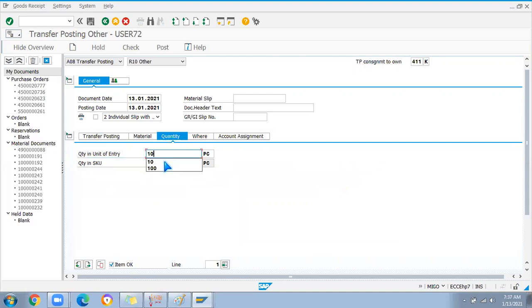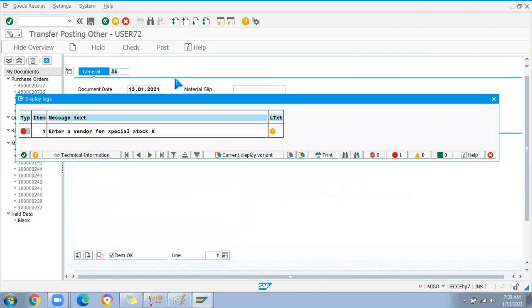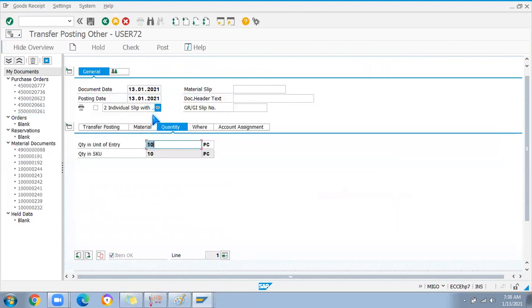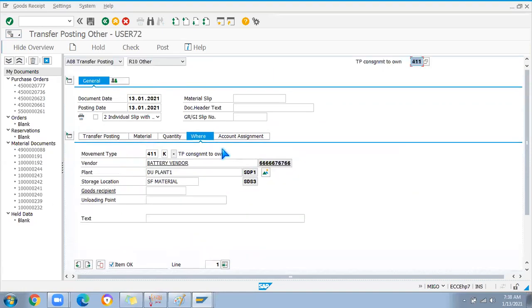I'll take 10 piece. 10 piece I'm going to transfer. Okay, check it. Okay, so it is asking enter a vendor for special stock K. Okay, it's asking vendor. I need to check where exactly. Here I need to enter the vendor number. Okay, check it. Under where you have to enter the vendor number. Then document is okay. I'm going to post it.